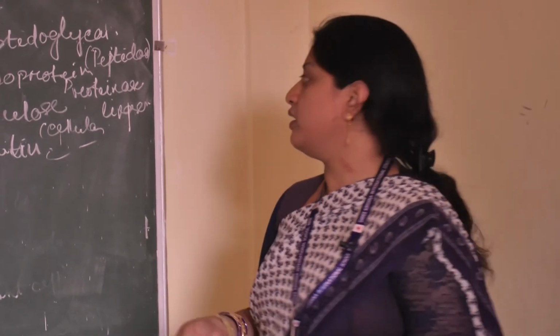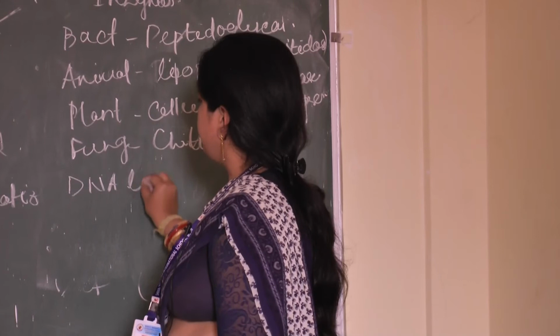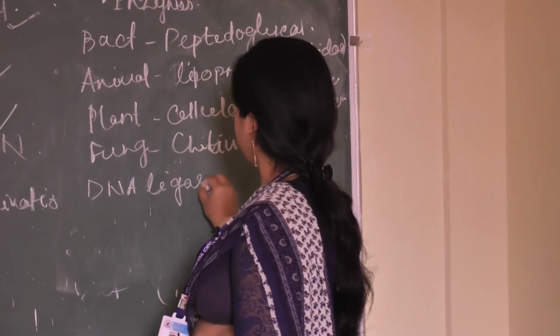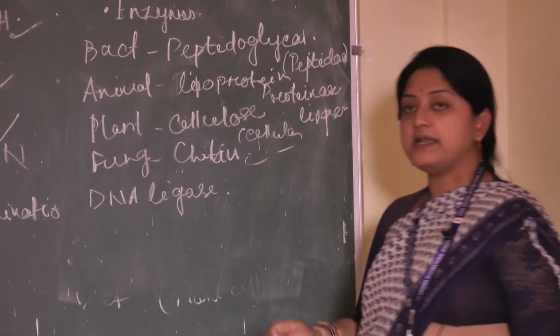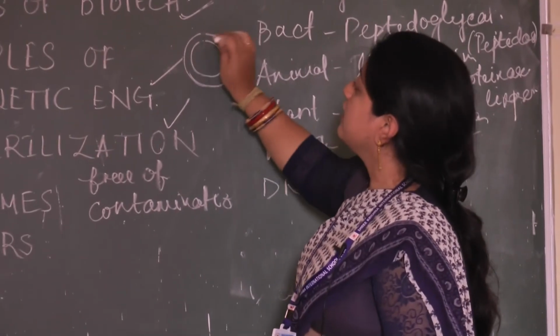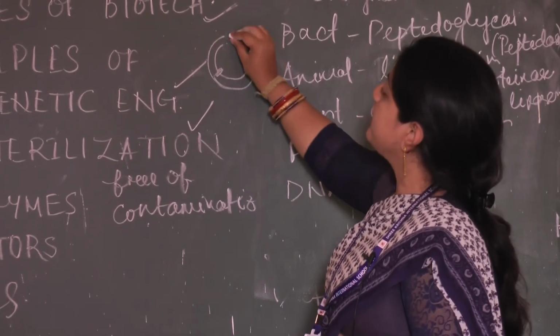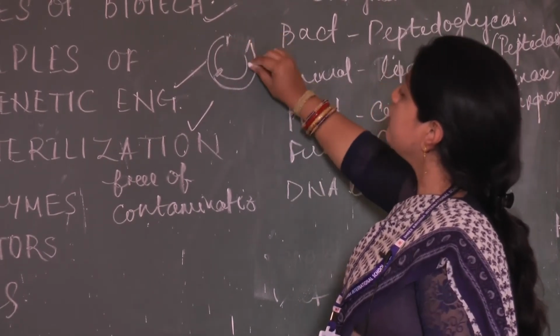Next one is your DNA ligase. What is the function of DNA ligase? DNA ligase will be helpful in maintaining the construct. It will link the DNA. For example, you are having a circular DNA of a bacteria. This is the origin of replication, and here we have introduced a new desired DNA.